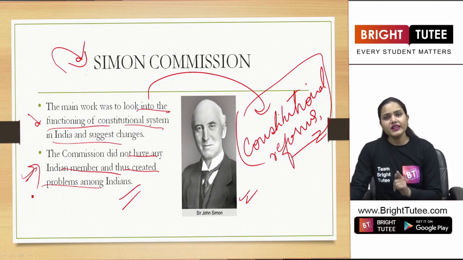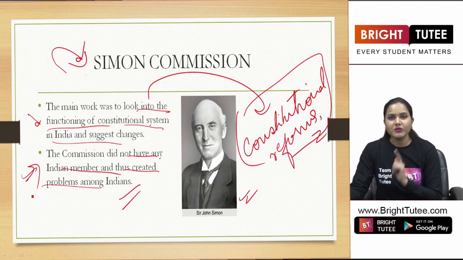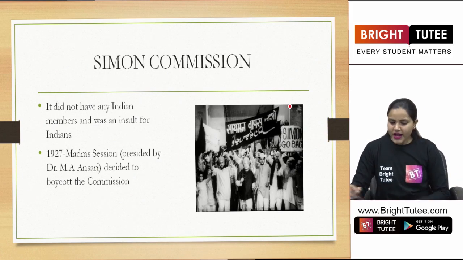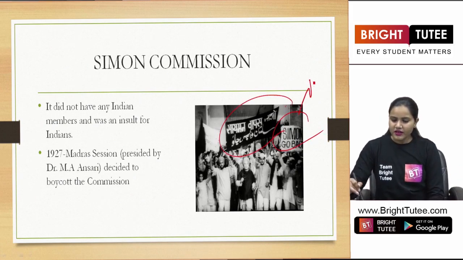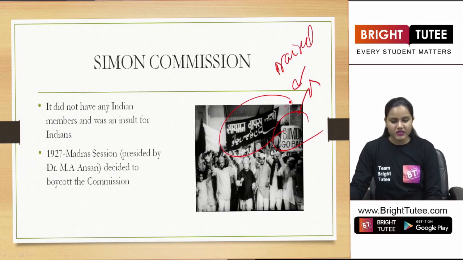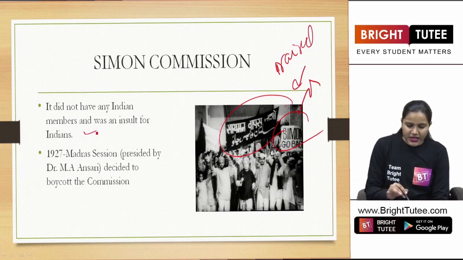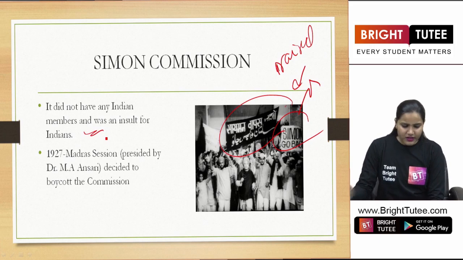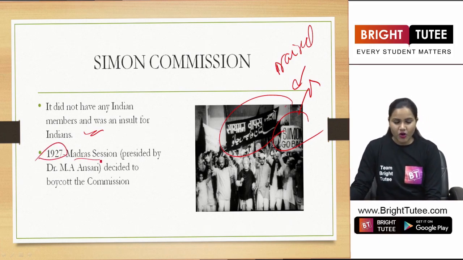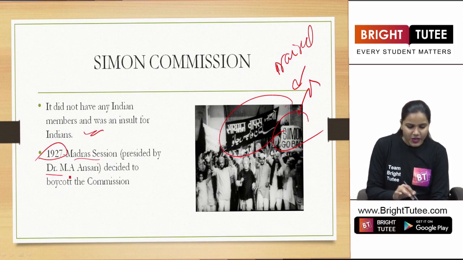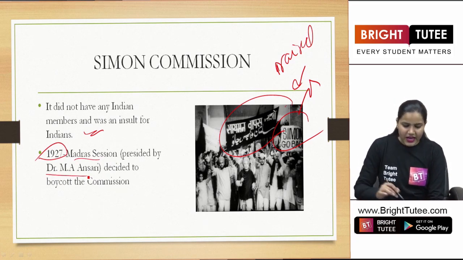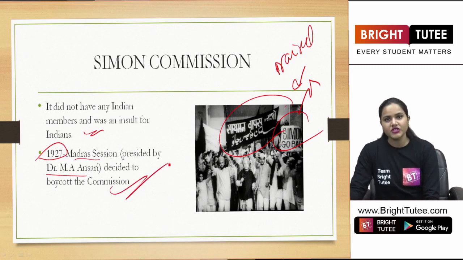And they decided to boycott the whole Simon Commission. Okay? And that is why the slogan "Go Back Simon" was raised. Right? As you can see in these banners here. So it did not have any members and it was an insult for Indians. In 1927, in the Madras session of the Congress, presided over by Dr. M.A. Ansari, he decided to boycott the commission.